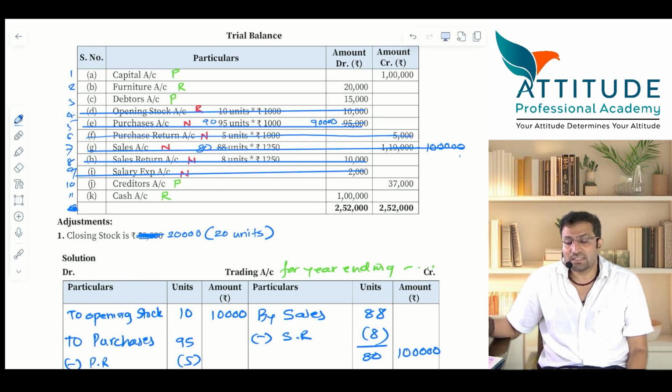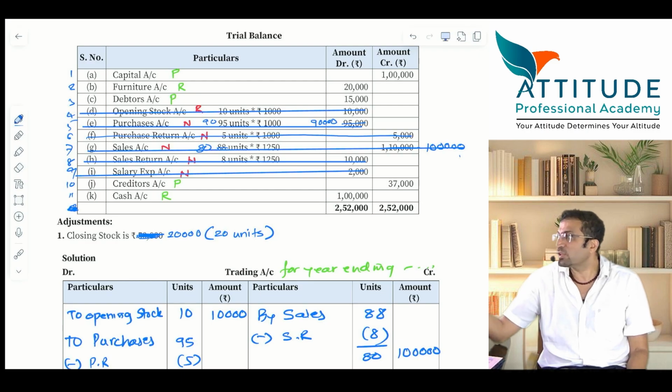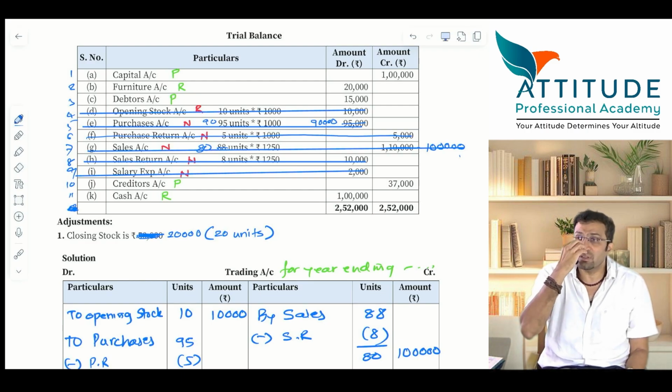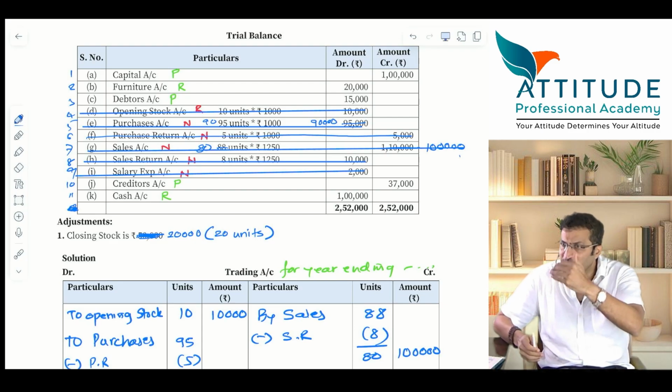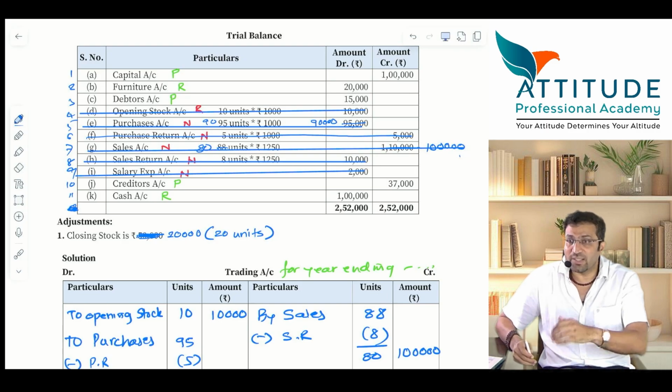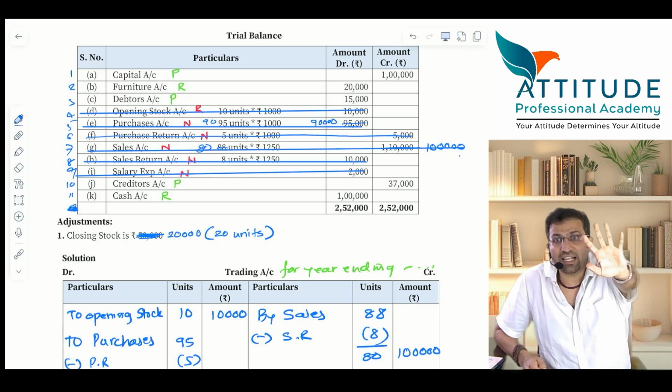Do all the other adjustments. Update the trial balance, because once you do the adjustments, you will get an updated trial balance. Then trial balance items should get what? Closed. So how is the process? Once the trial balance is prepared and adjustments are there, will you directly close items in trial balance, or first do the adjustments? First the adjustments. Then you get the updated trial balance. Then updated trial balance should get what? Closed.